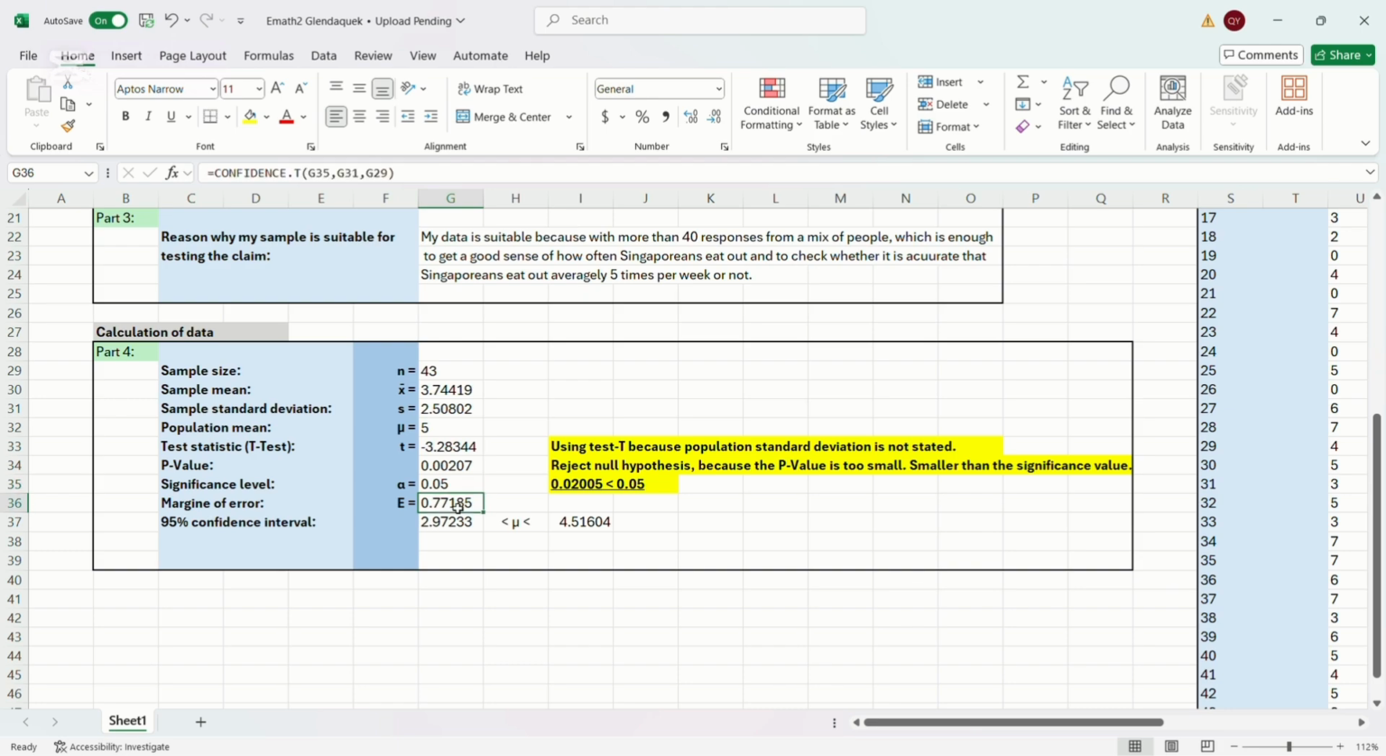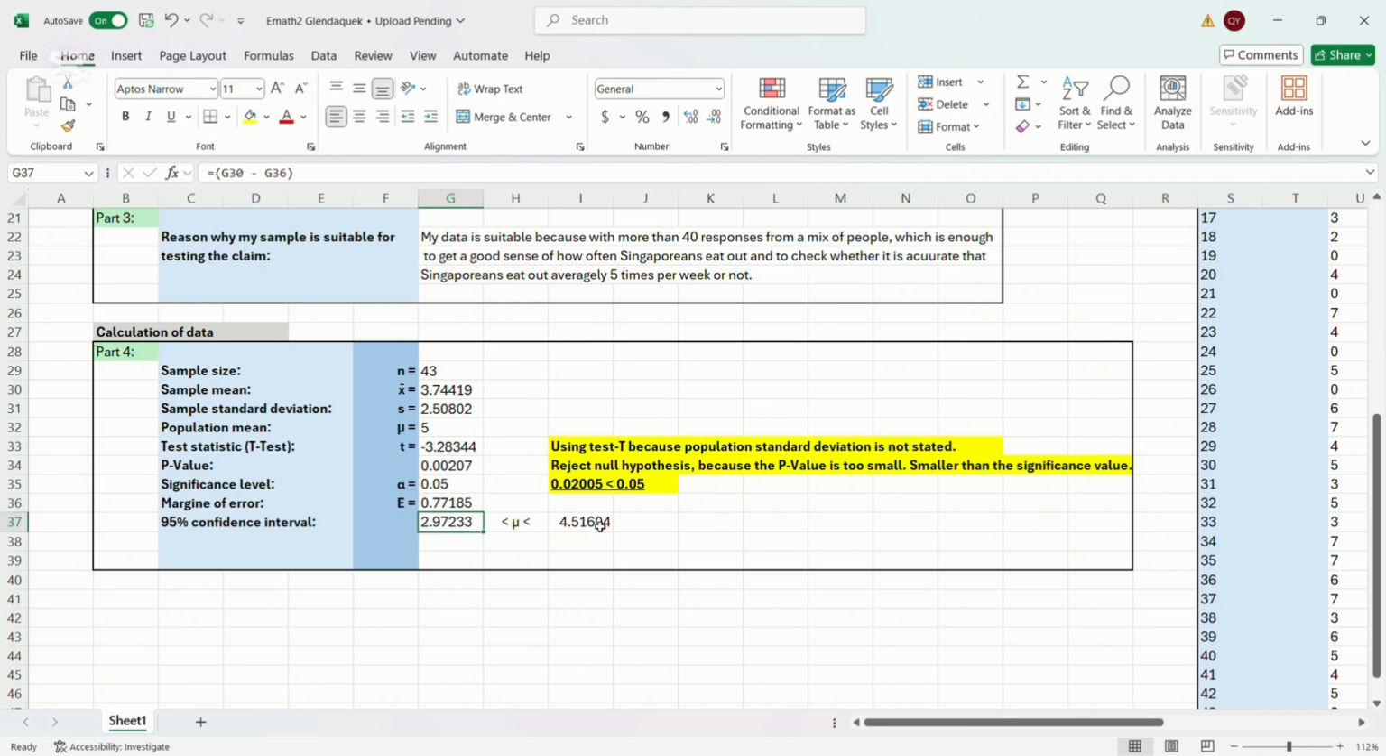The formula for margin of error in Excel would be CONFIDENCE.T, open bracket, significance level, comma, sample standard deviation, comma, sample size. And that will give you 0.77185. And for the 95% confidence interval, it will be bigger than 2.97233 but smaller than 4.51604.